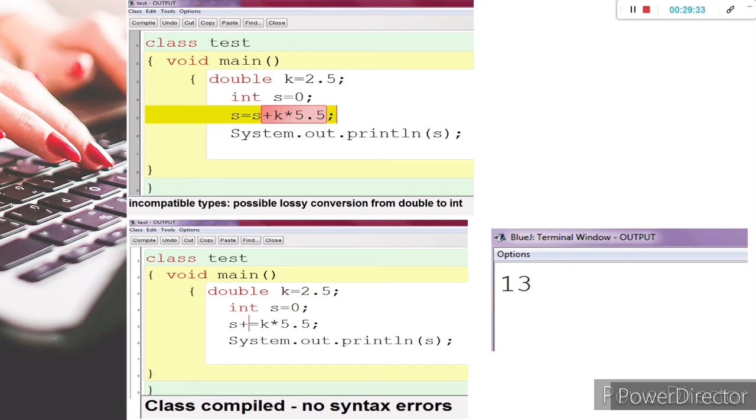When we learn about the conversion of data types, automatic conversion is known as implicit and forceful conversion is known as type casting. The system internally forcefully converts the data from double to integer. So we may call this auto typecasting.